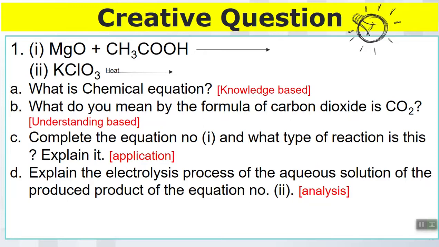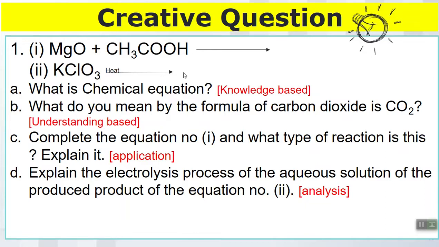So when you see the stem, my dear students, you have to first identify what is in the stem, and what you may have to write in C and D. At the very beginning you have to figure it out. When you can figure it out, then you can easily write a clear concept. Otherwise it will be hazy in your mind, and you will think and think and think, so time will pass. So don't do this. At the very beginning, from the stem, figure out what it is saying.